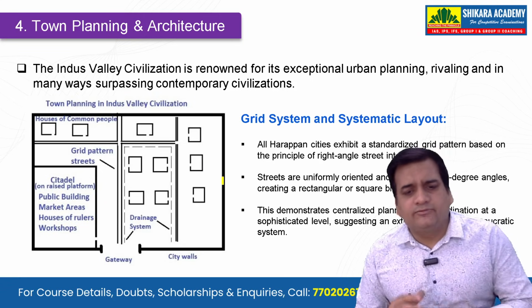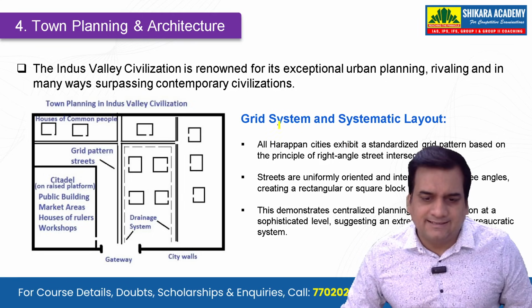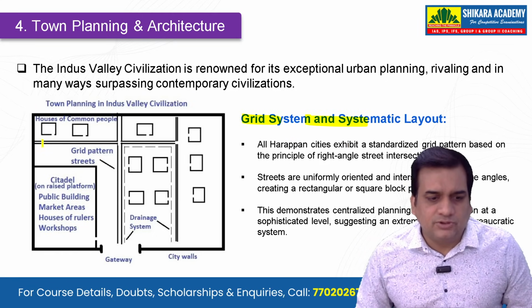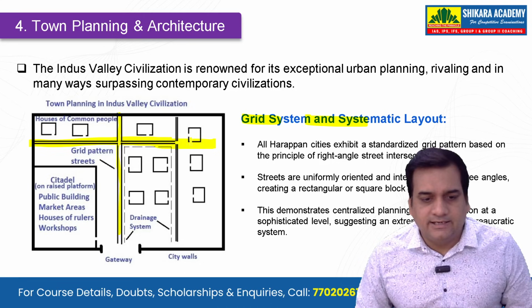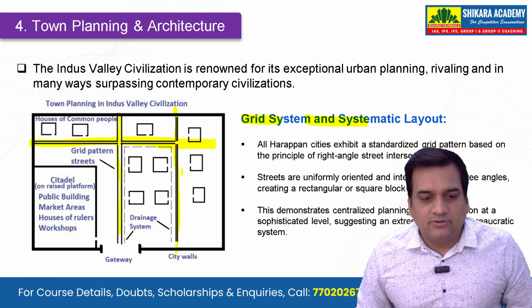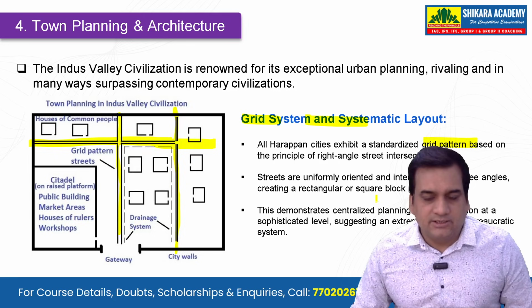Now there was the very famous town planning and architecture. So what was the famous feature? The grid system and the systematic layout. What is this grid system? Whenever you have streets cutting each other at 90 degrees, that will be known as a grid system. So that grid pattern was there. That is something that we see.